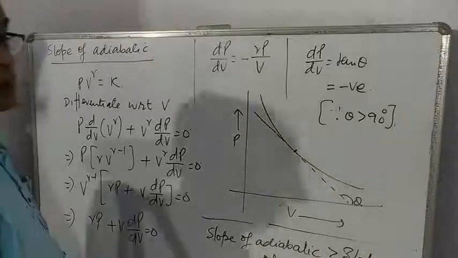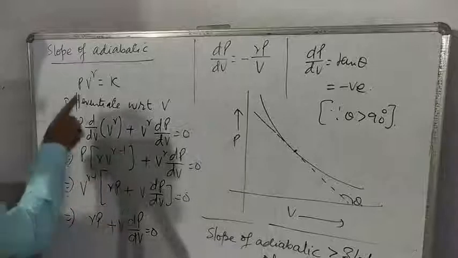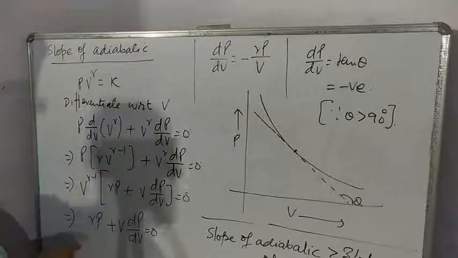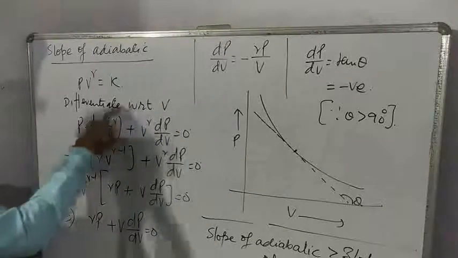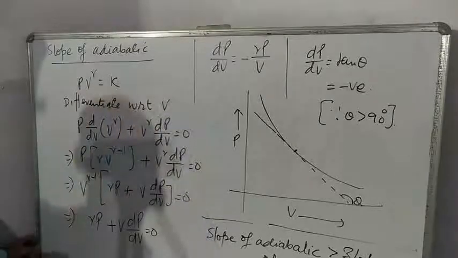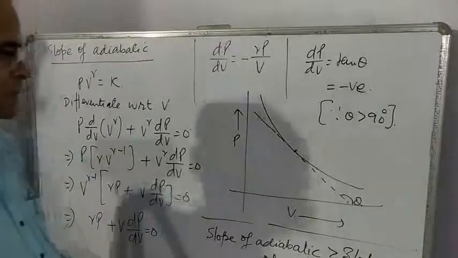Now students, let us understand slope of adiabatic. For adiabatic process we can write PV^γ is equal to constant, Poisson's law. Now differentiate this equation with respect to volume. Basic idea is already given in case of isothermal.